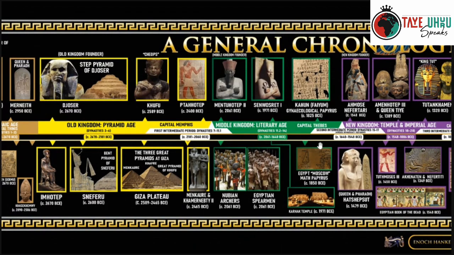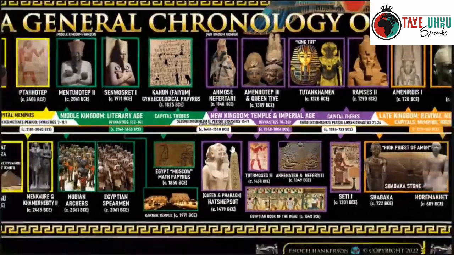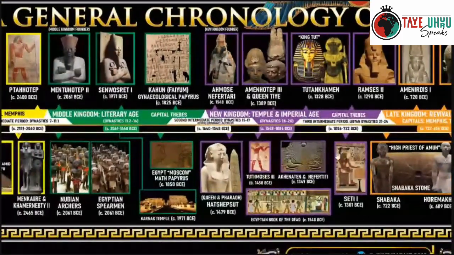and what we find is that around this time Egypt allows some foreign refugees to come in from the Levant, the area that we now call Palestine, Israel and Jordan. They came into Egypt as foreign refugees, and they were integrated into the Egyptian society.